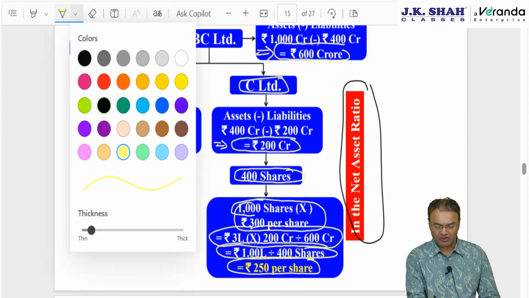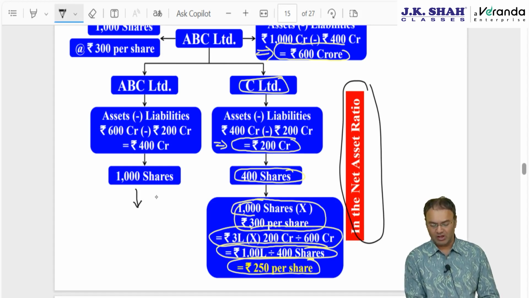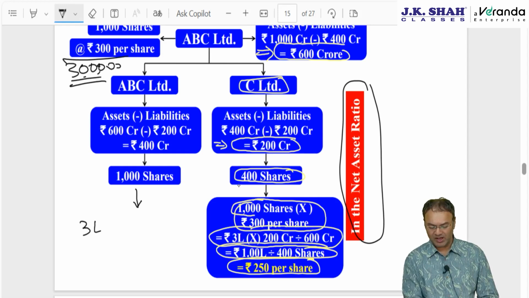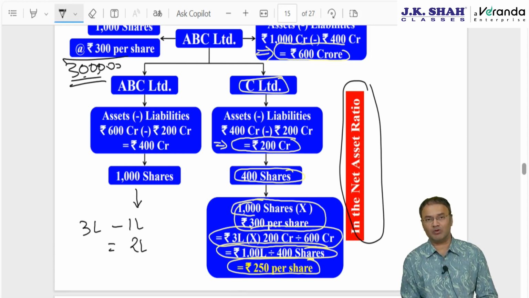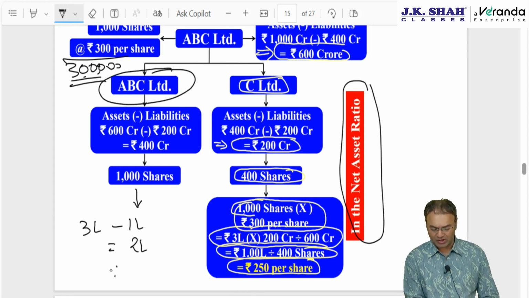What will happen in the hands of the demerged company? In the hands of the demerged company also we should follow the same formula, but don't follow the formula. Here a shortcut is provided. Original amount received 3 lakh rupees minus the amount deemed to have been received by the resulting company, 1 lakh. So the balance 2 lakh will be deemed to be the amount received by ABC Limited from the shareholder, and if you want to find out per share, this in totality divided by 1000 shares, it will be 200 rupees per share.